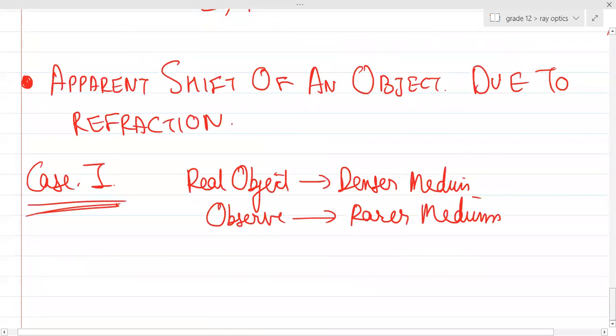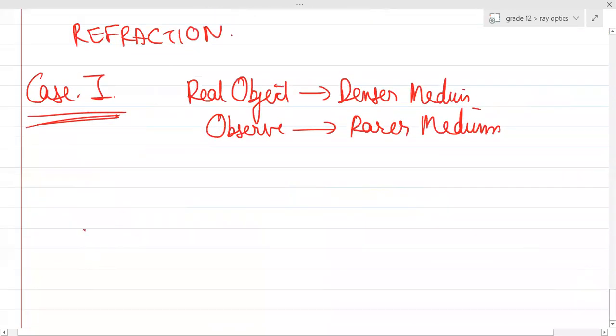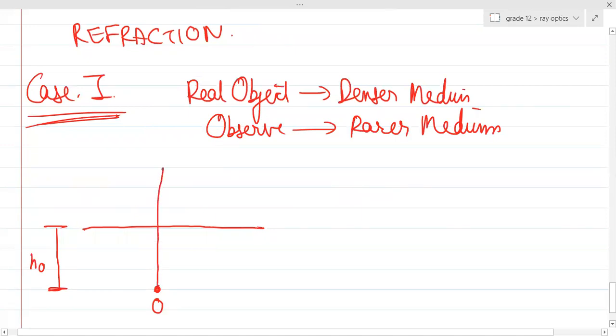Guys, have you started writing this? Suppose there is an object O at a height HO, right? Light rays will go like this. This will be an incident ray, this will be a refracted ray, this is the normal incidence case, and the second light ray will go like this.